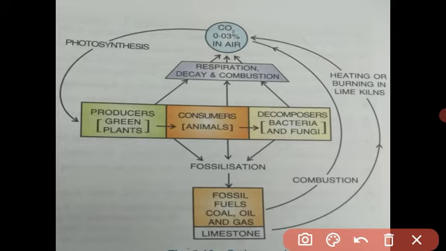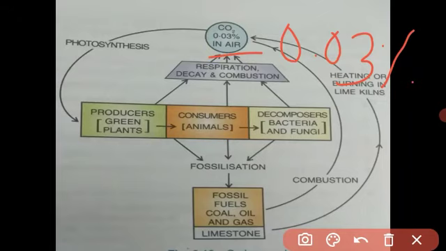As you know, student, in the atmosphere there is carbon dioxide. Out of 100%, 0.03% carbon dioxide is present in the air.